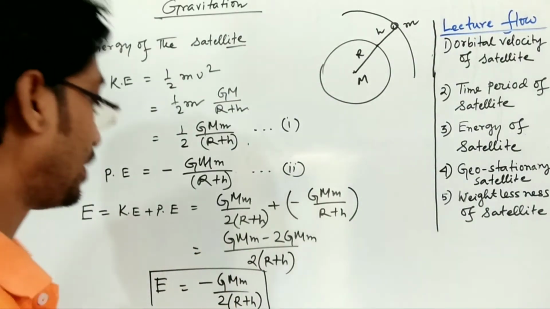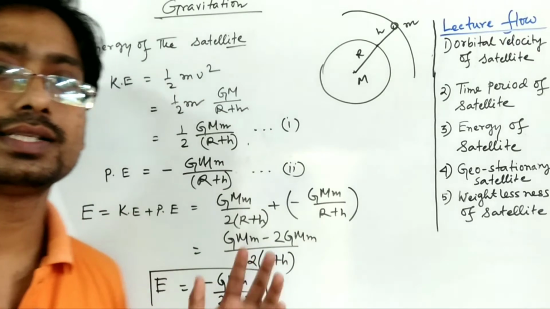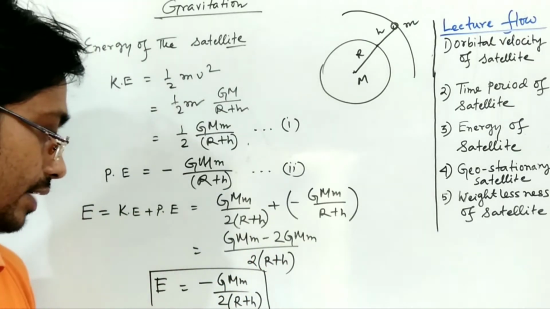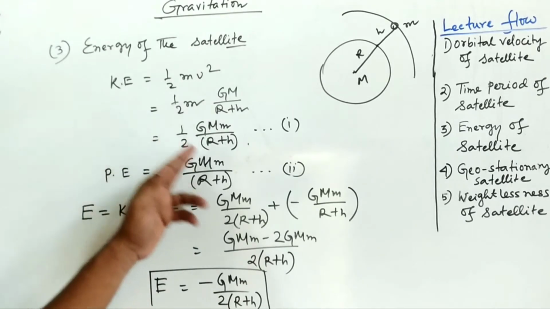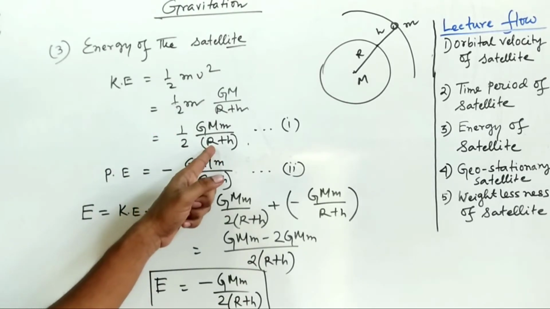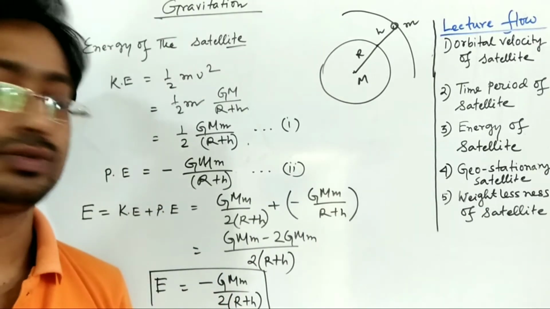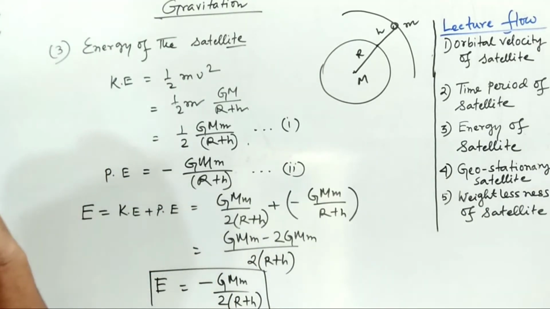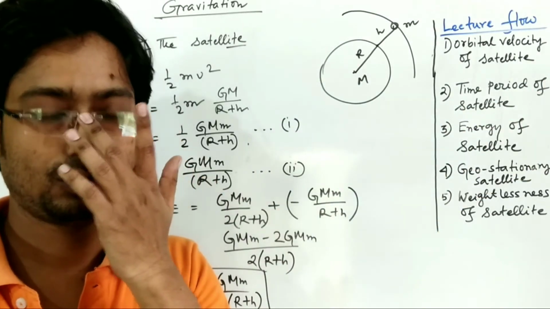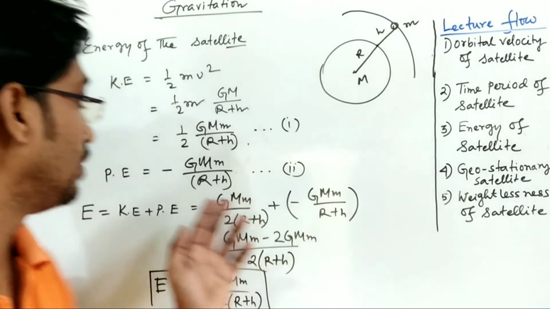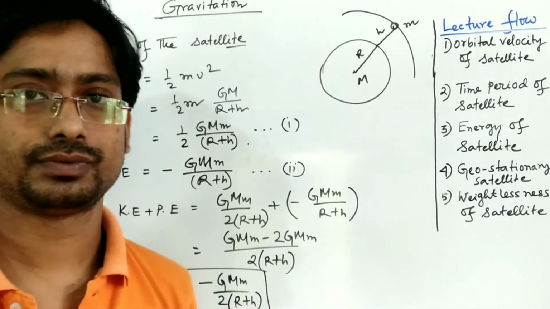You can see the total energy is negative here. This has a special meaning. If we consider infinity, r plus h will be infinity, then the kinetic energy will be 0, and the potential energy at that point is also 0. So the total energy at infinity will be 0.